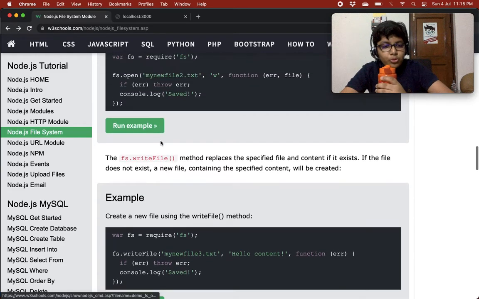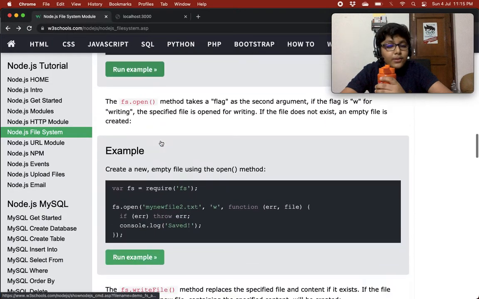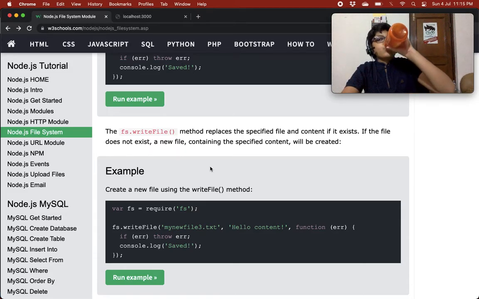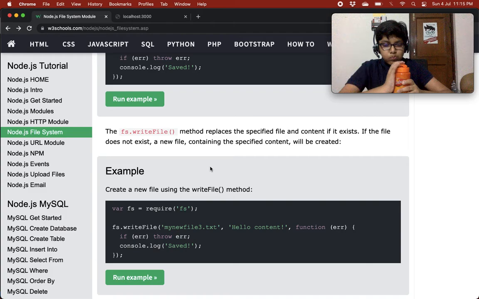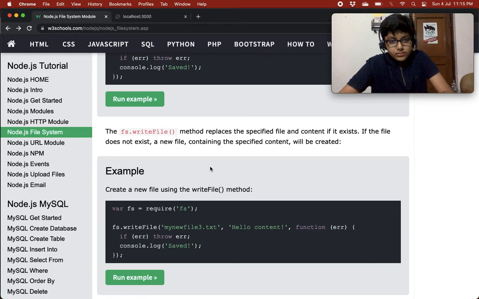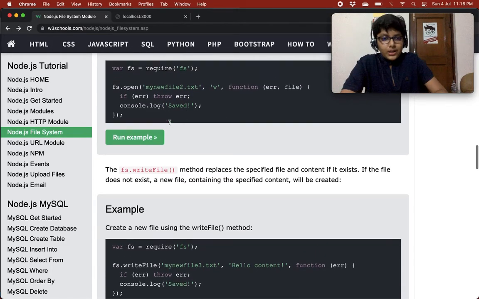We have more methods like write file, read file, and append file. We have lots of methods. I don't know why we need an open method. So finally, what this is teaching is that we can just open a file.